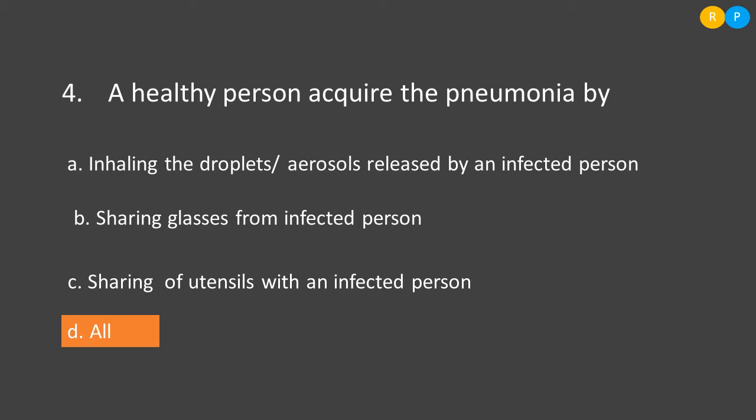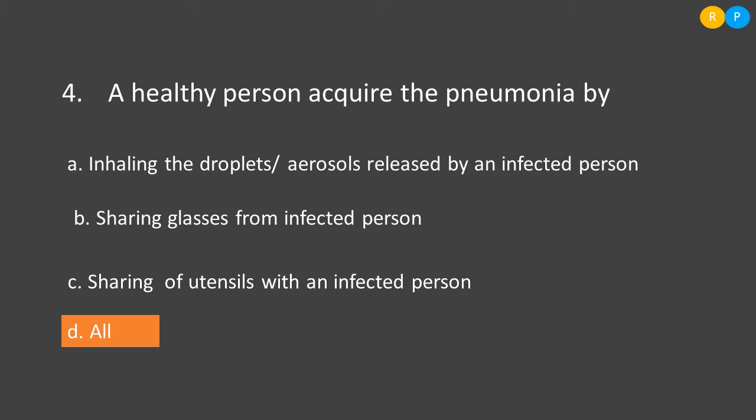For answering this question, we should know how this disease spreads. Usually the sneezing and coughing of the infected person releases lots of droplets or aerosol. If these droplets are directly inhaled by a healthy person, he will also get infected. So we have to avoid coming in contact with the infected person.